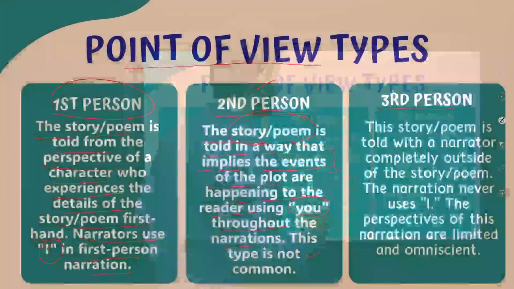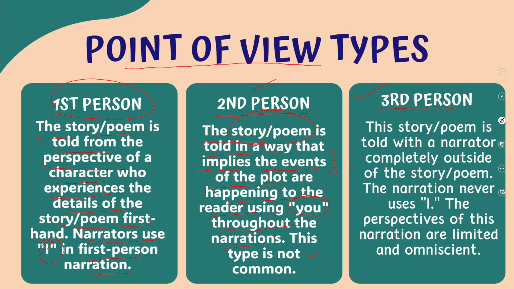Then let's move on to the third person, which is when the story or poem is told with a narrator completely outside of the story or the poem. What do we understand? That when the narrator is not using the first person or the second person narration, and the narrator who is telling us a story or any poem is not included himself or herself in the story or the poem. The narration never uses I. The perspectives of this narration are limited and omniscient.